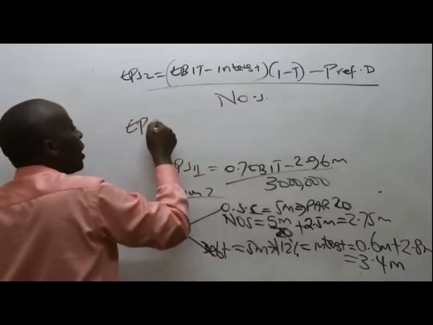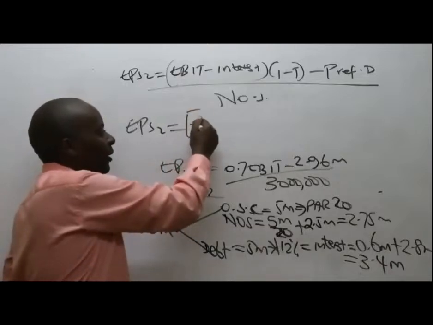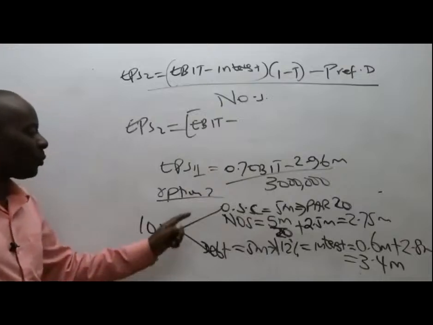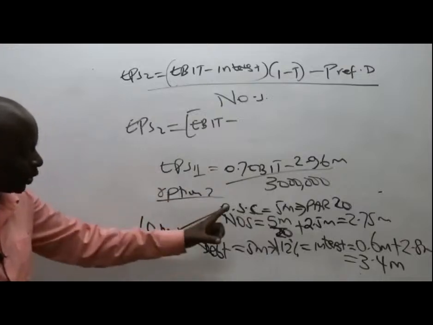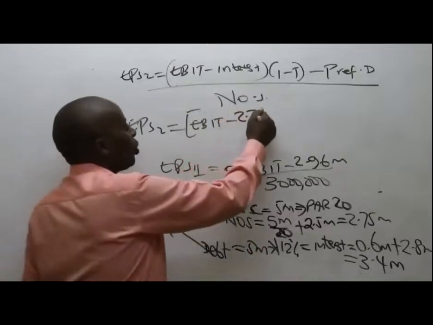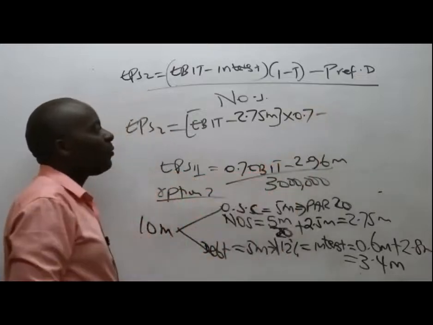So write for us EPS2, which will be EBIT, which is not known at the beginning, minus interest. Please always remember to work with total interest, times 0.7, minus preference dividend.